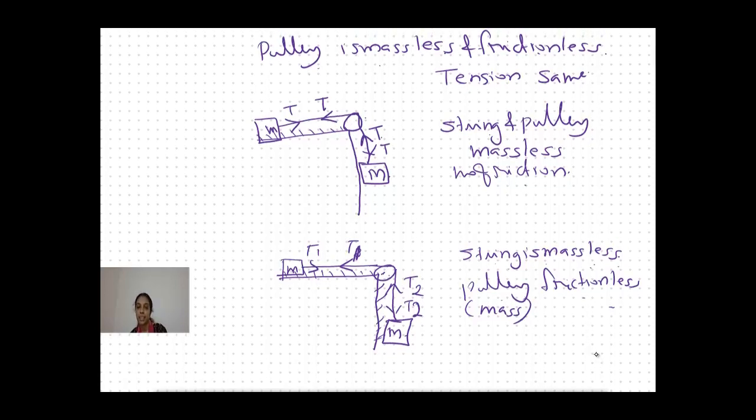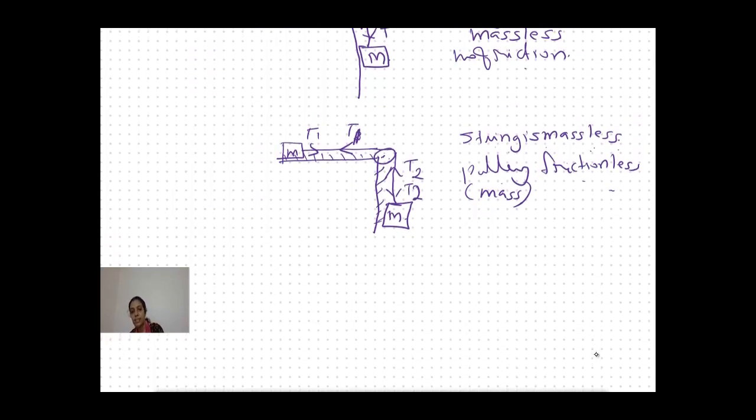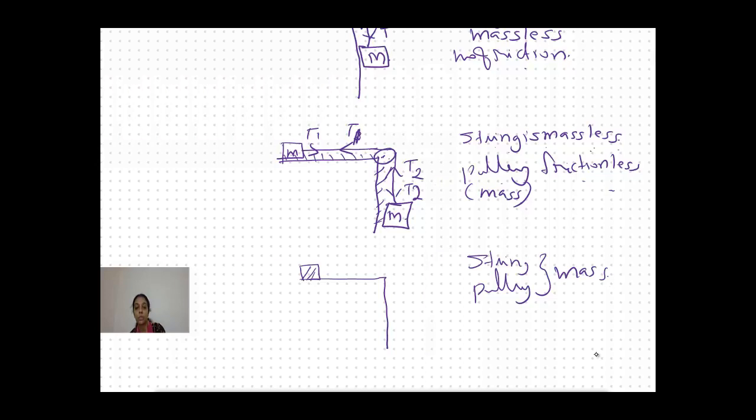In the next case we are going to consider the string and pulley both having mass. The string has mass and the pulley we are considering also has mass. Then what about the tension? If they are not having any mass, both massless and frictionless, then the tension will remain the same. If the string has mass and the pulley has mass, then the tension will be different, because the whole tension acting on the object will be different.